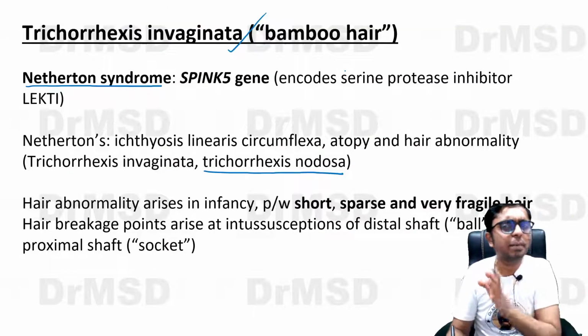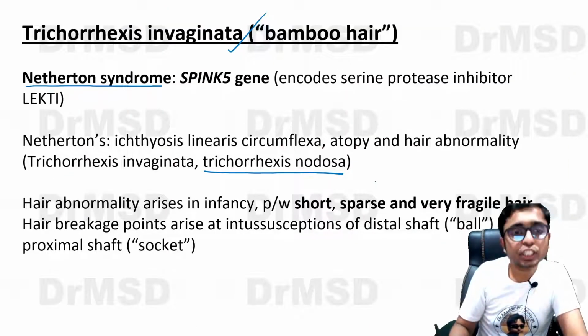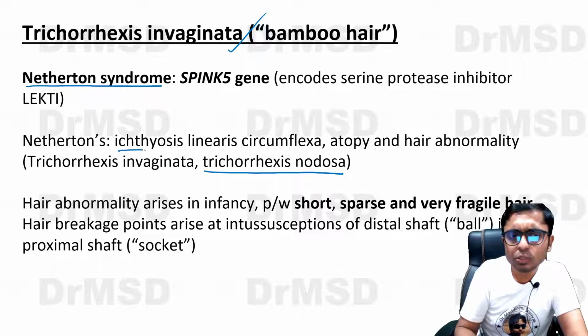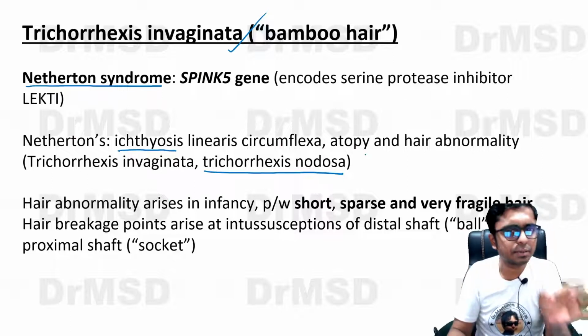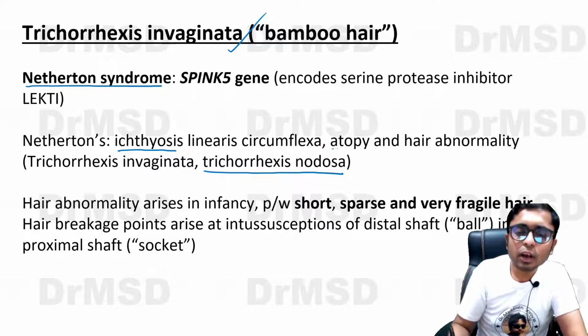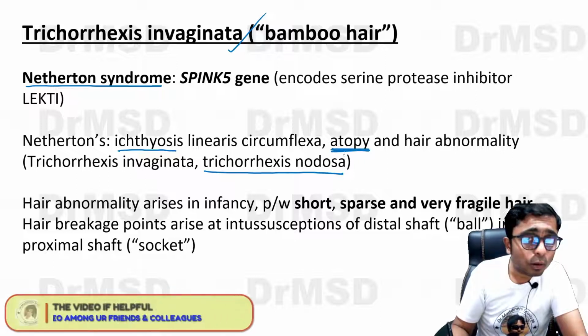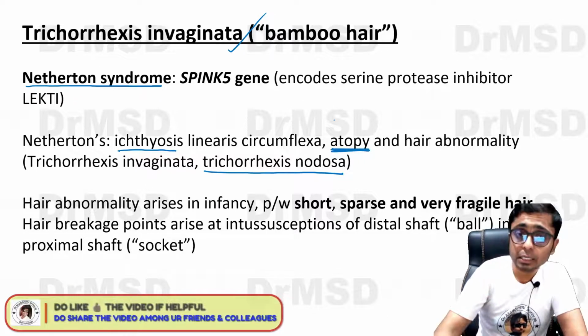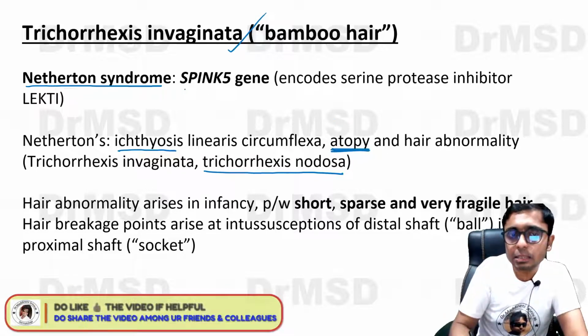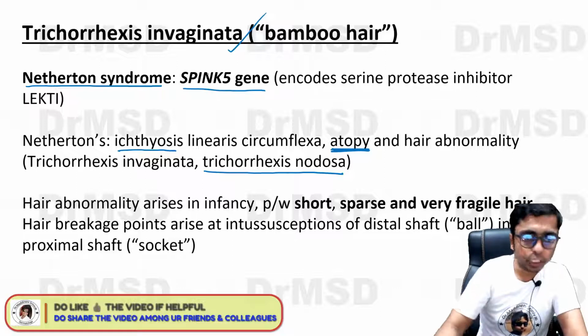And apart from this, some other features in the skin which can be seen are ichthyosis linearis circumflexa. So just remember, ichthyotic changes are seen, and along with that, a history of atopy can also be there in these patients of Netherton syndrome. It is basically due to SPINK5 gene mutations.